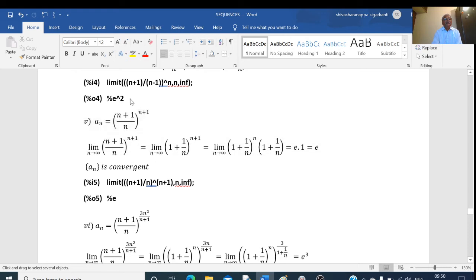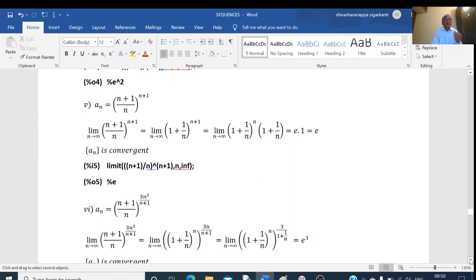And here we are dividing. This n by n is 1 plus 1 by n. And this is nothing but our e. (1 plus 1 by n) to the power of n is equal to e. And here if I apply the limit, this will become 0. 1 by infinity is 0. 1 plus 0 is equal to 1. So final value is this value. So this is equal to e into 1, which is equal to e. So therefore the given sequence is convergent.